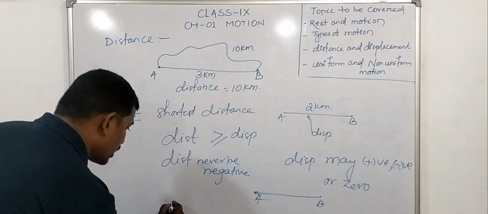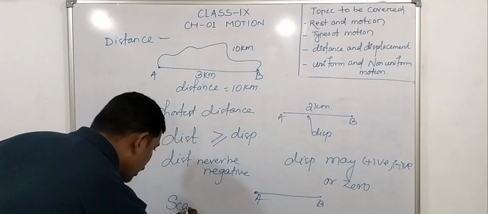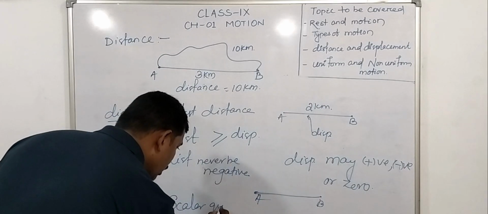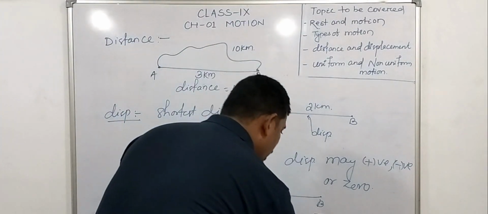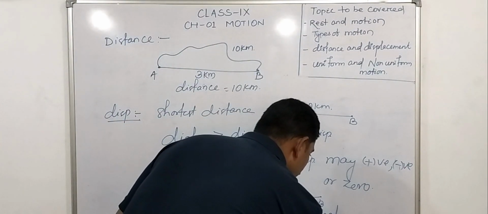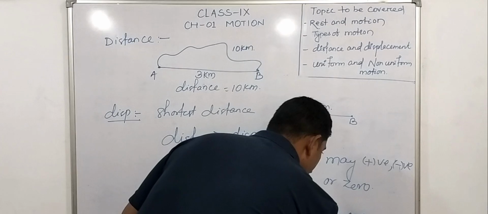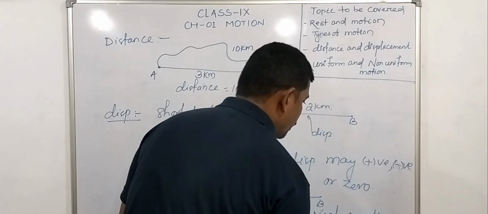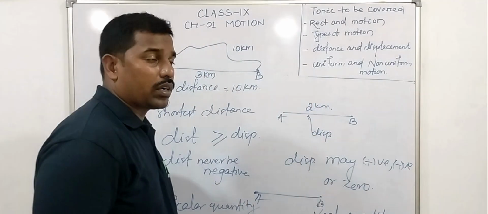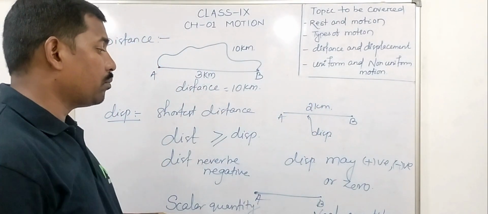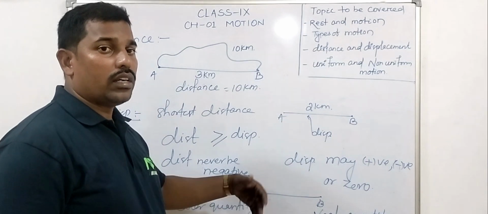Distance is a scalar quantity, whereas displacement is a vector quantity. What is scalar and what is vector quantity we will study in the next video.